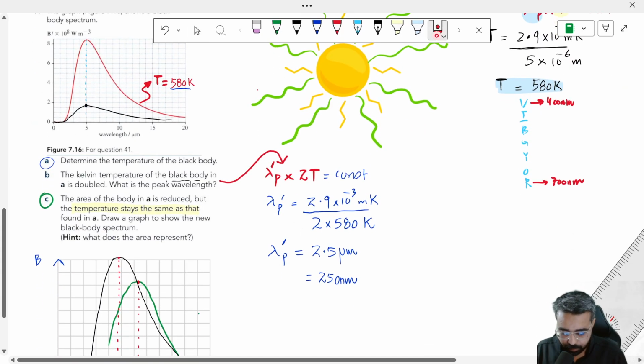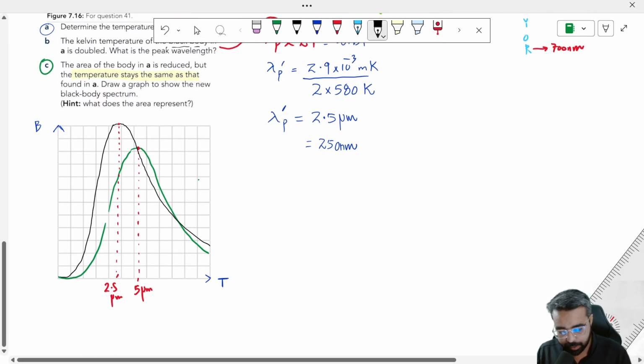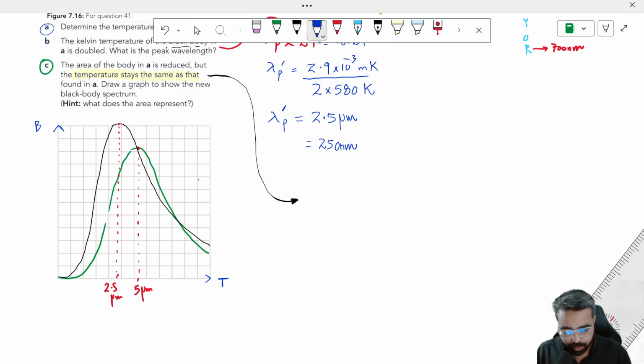But they ask what the area represents. Remember, the area in general is the quantity on the y-axis times the quantity on the x-axis, just like the area under the velocity-time graph is equal to displacement.